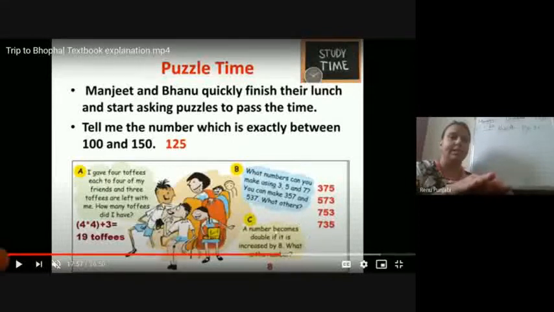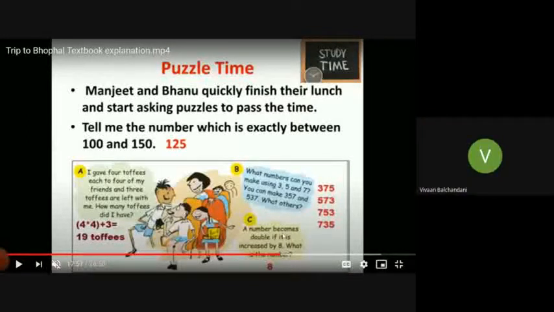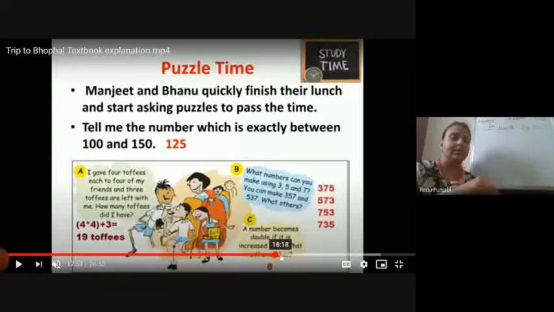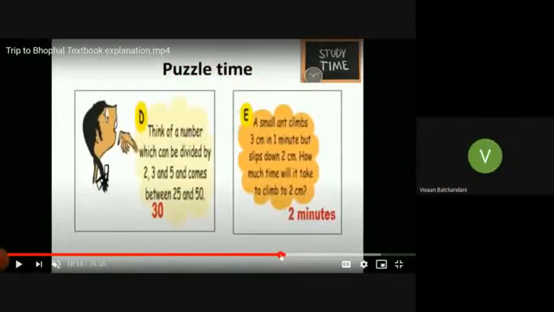You have to write the C number, cloud number C. A number becomes double if it is increased by 8. What is the number? Dhyan, we have to write question and answer.